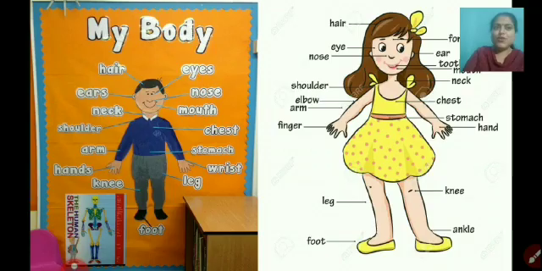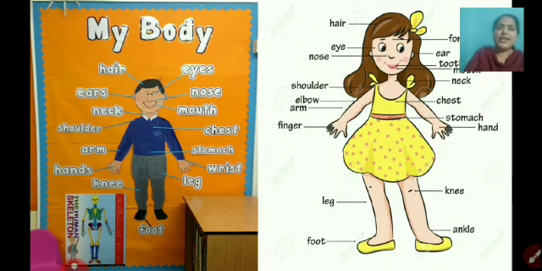Now, children, this is only the first part of my body because there are so many body parts and its different names and its different functions. It is a very long topic, but today I am just going to take few topics, and that also of external body parts. Now you must think, ma'am, what is the meaning of external body part? So my dear students, external body parts means the parts which are outside our body, the parts which we can see. Okay, so let's move on.